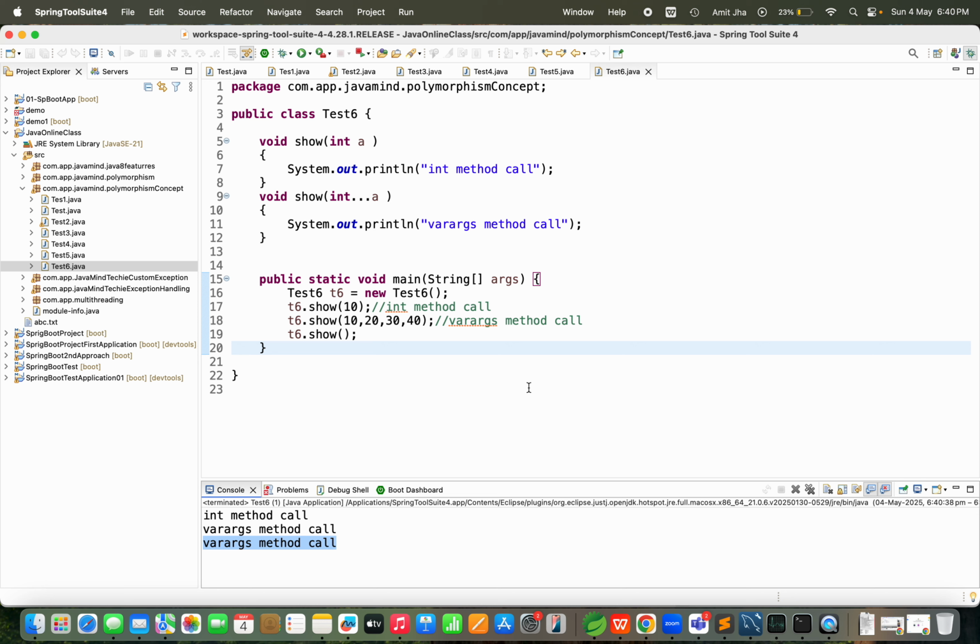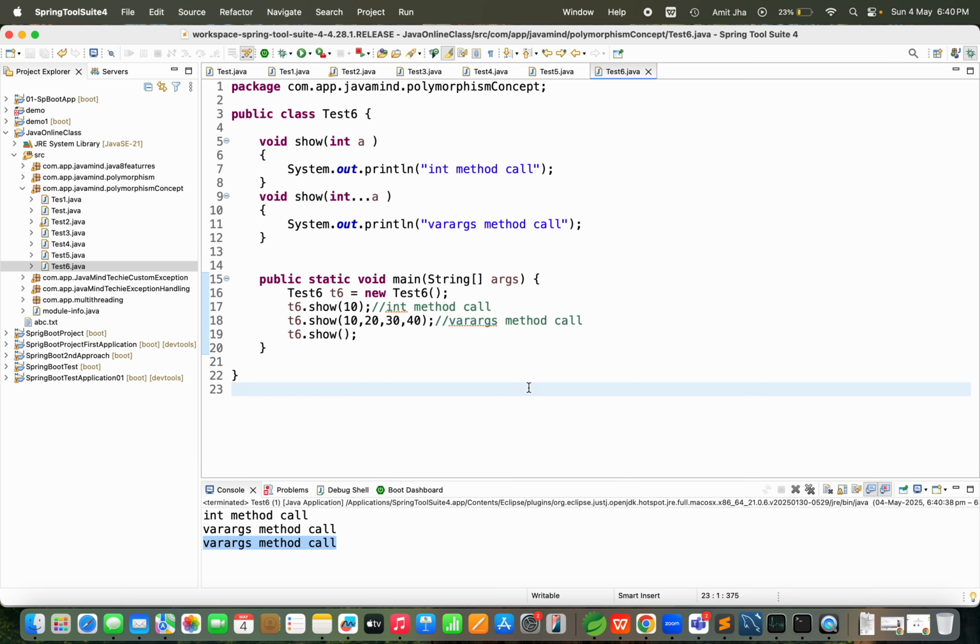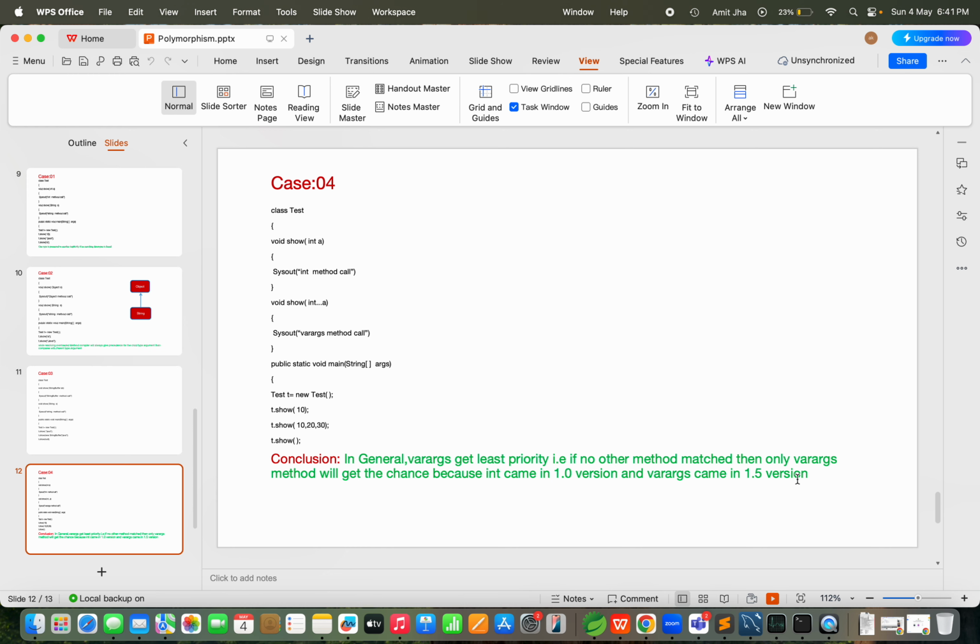Guys, that is one concept. In general, varargs get least priority. Already I have mentioned this thing in your notes. So in general, varargs get least priority. That is, if no other method matched, then only the varargs method will get the chance, because int came in the 1.0 version and varargs came in the 1.5 version.